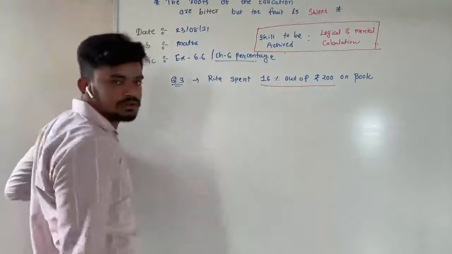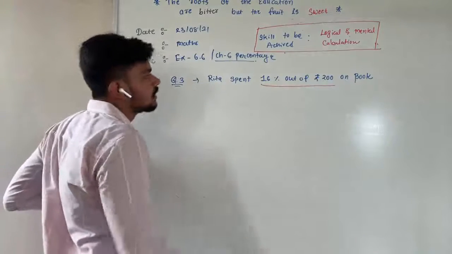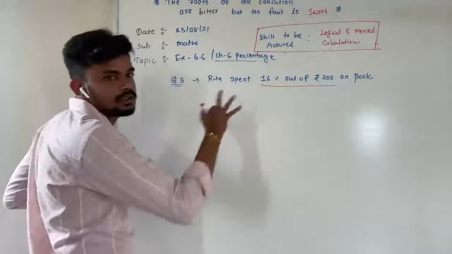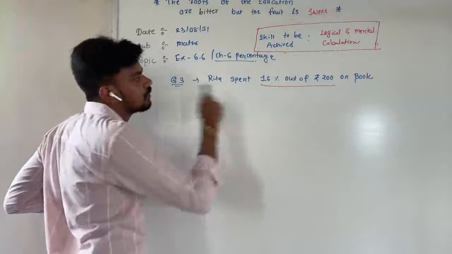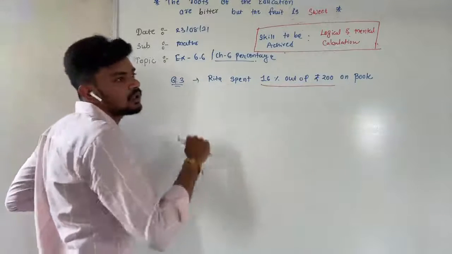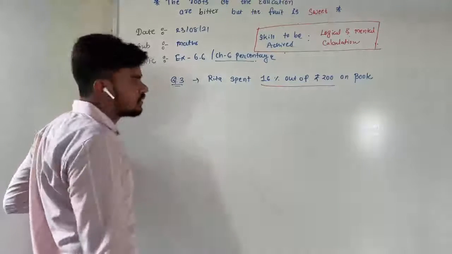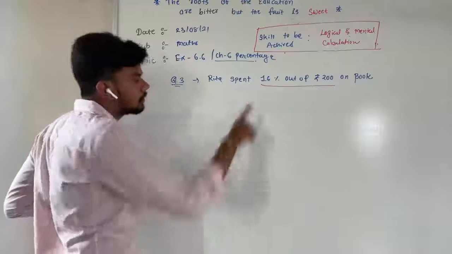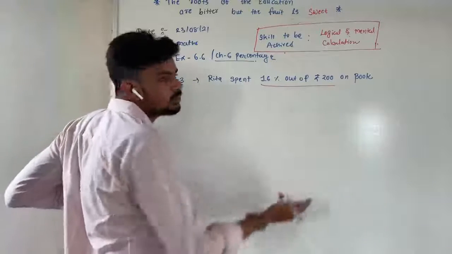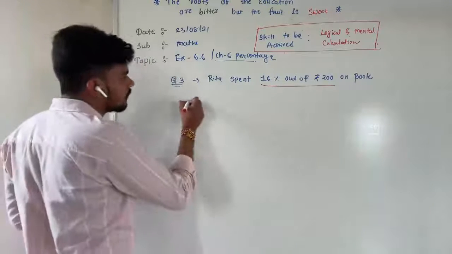That kind of thing we have already seen. So this one is the third topic. ये हमारा third topic है. So in this we find the quantity from the percentage. Percentage हमें दिया होता है तो उसमें से हम given quantity find करते हैं.